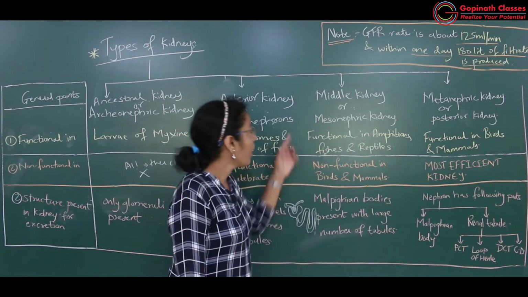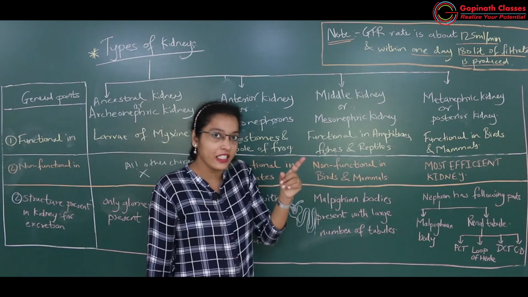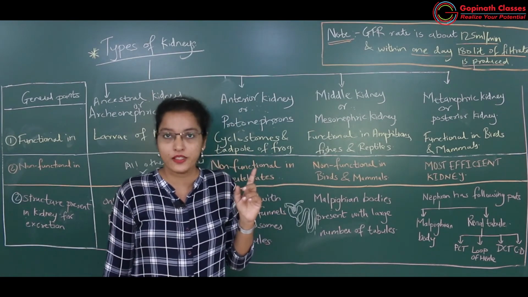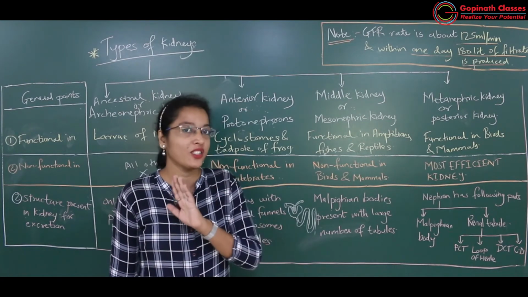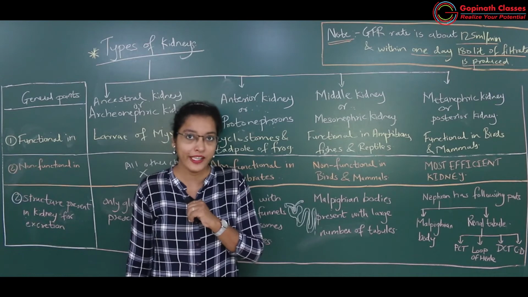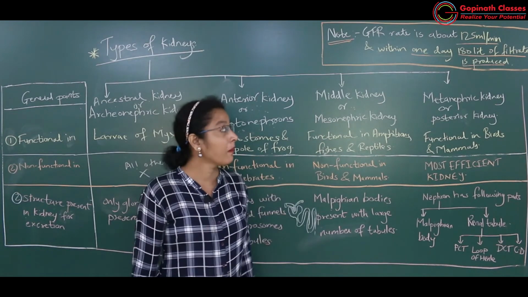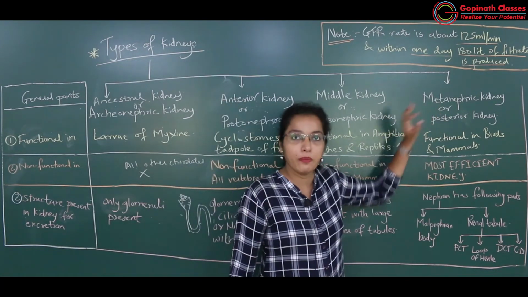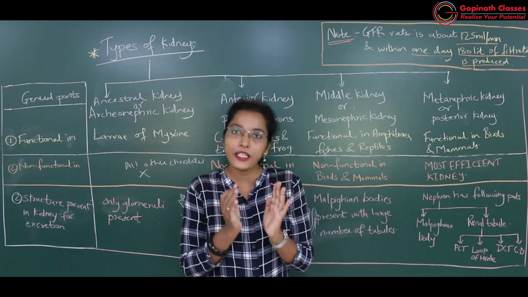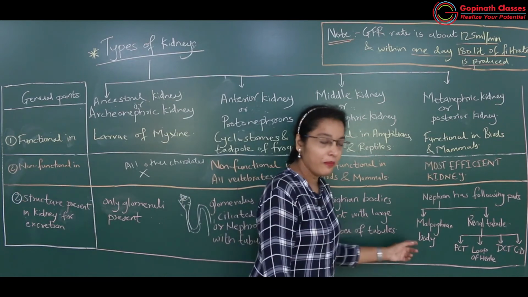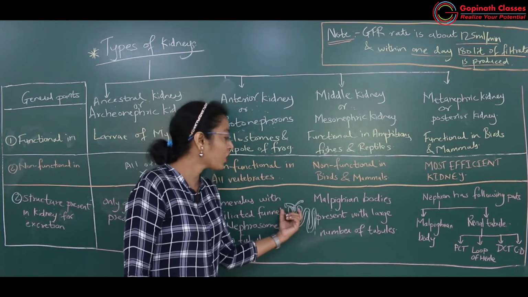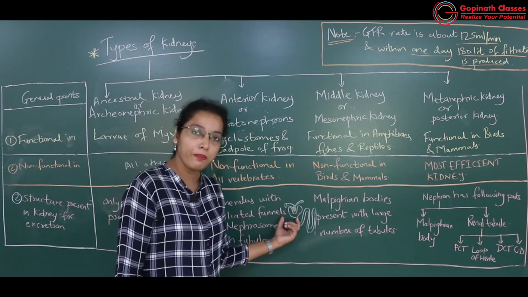Okay. Here what I told you, middle kidney is having Malpighian bodies and a large number of tubules. But the tubule was not distinguished into different regions in the middle kidney. But in metanephric kidney the scenario changed. The Malpighian body of the nephron was already there, meaning Bowman's capsule is there, glomerulus is there, which will be termed as Malpighian body.